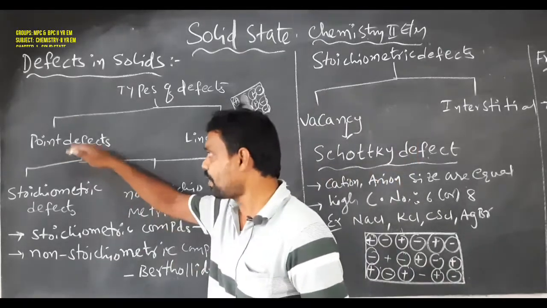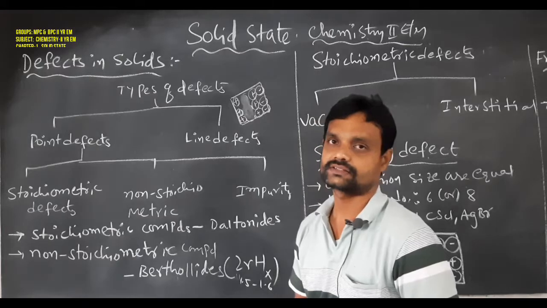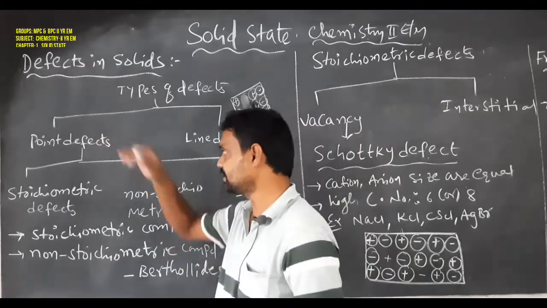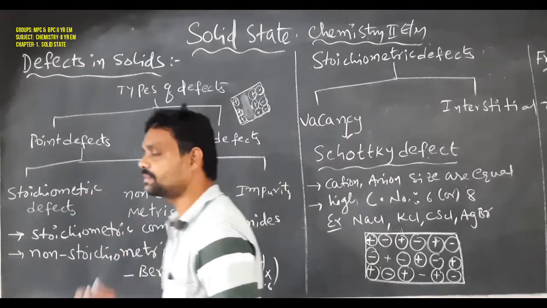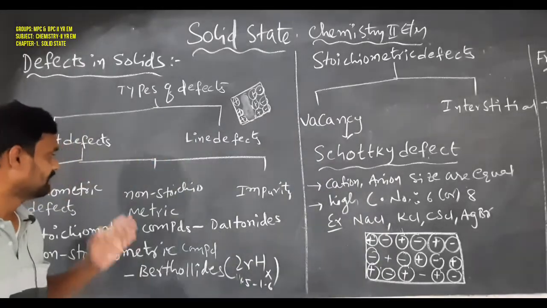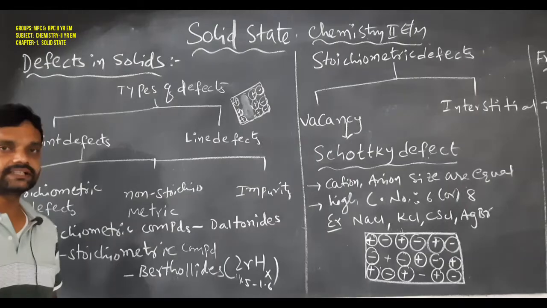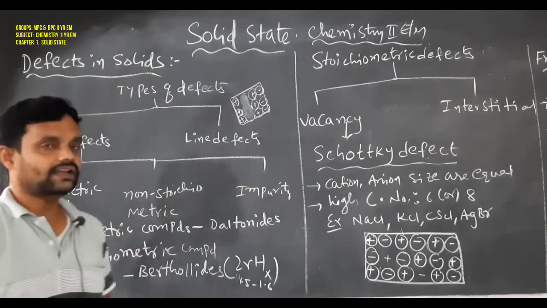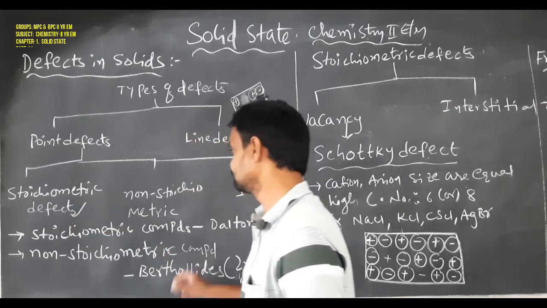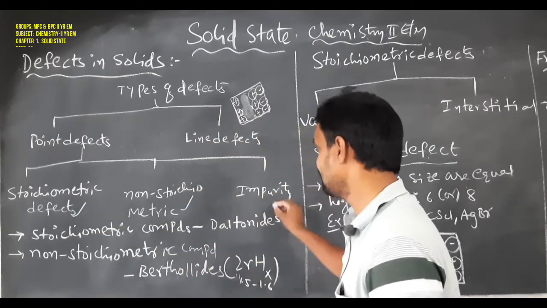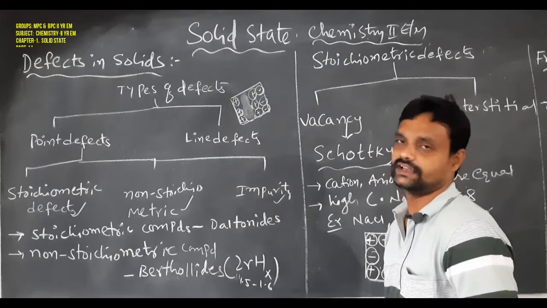Students, this point defect is again classified into three types: the stoichiometric defect, the non-stoichiometric defect, and the impurity defect.